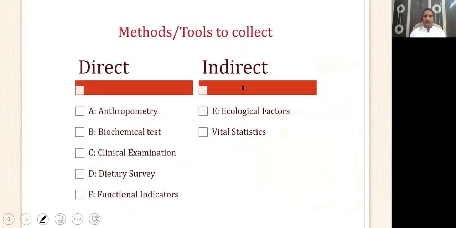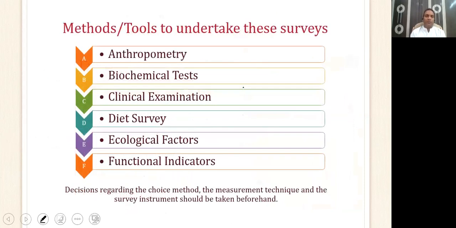As I said, there are various methods for doing a nutritional surveillance, and I told you briefly that there are direct methods and indirect methods. These methods can also be remembered as a mnemonic, ABCDEF followed by V. A is for anthropometry, B is for biochemical test, C is for clinical examination, D is for diet survey, E is for ecological factors, F is for functional indicators. We also have a V here, and V is for vital statistics.